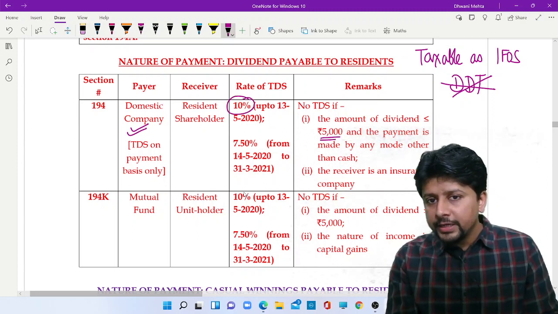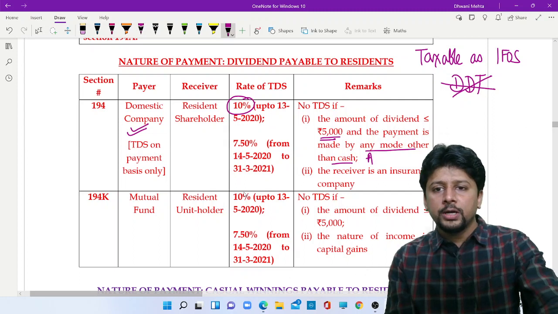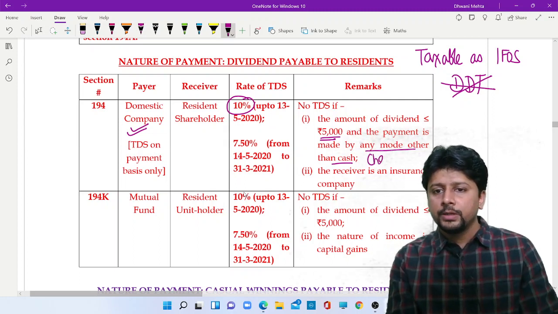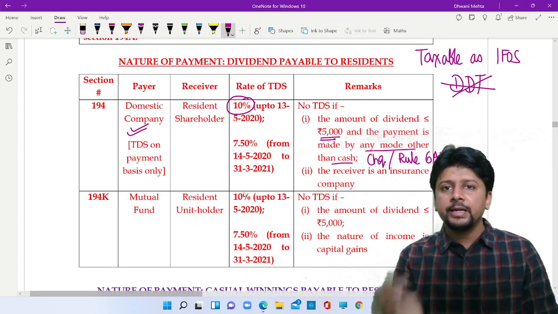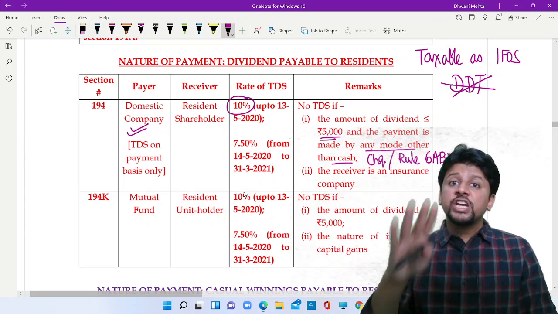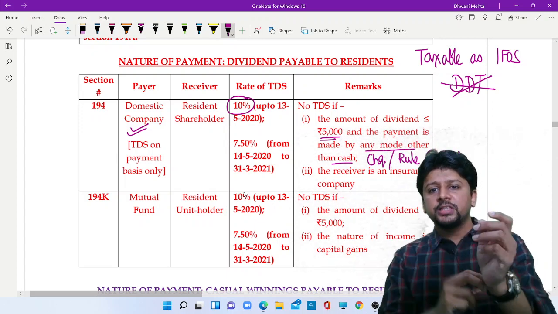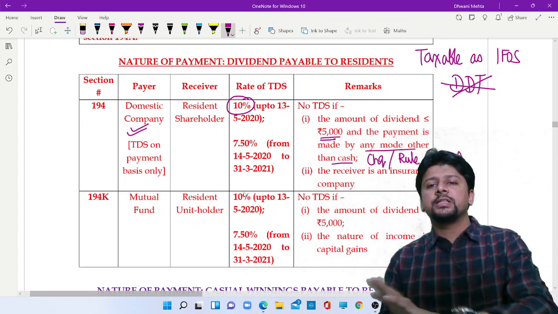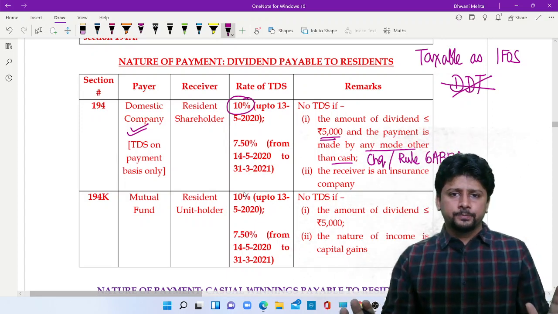If the amount of dividend is up to 5,000 and the payment is made by any mode other than cash. So any mode other than cash will mean cheque payments are covered, payments made online, Rule 6 ABBA, internet banking, wallet payments, everything is covered. Cheque payments mean all cheque payments, account payee, crossed cheque, bearer cheque, everything is covered. Any mode other than cash, dividend amount is up to 5,000, don't deduct tax.